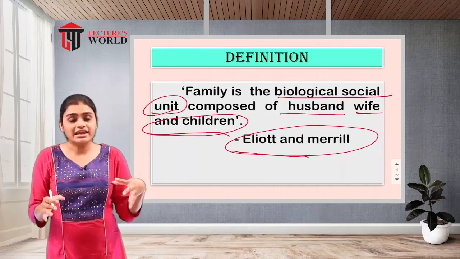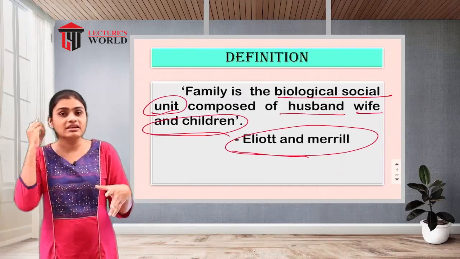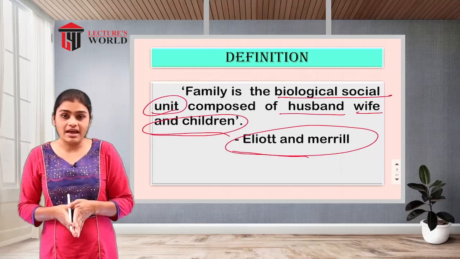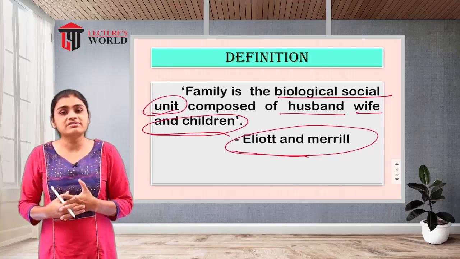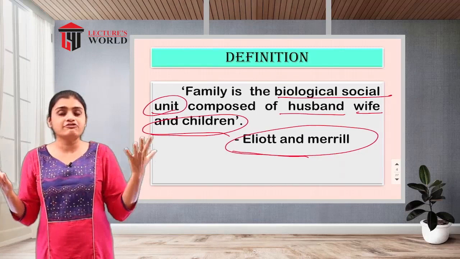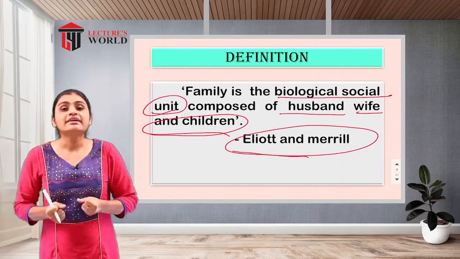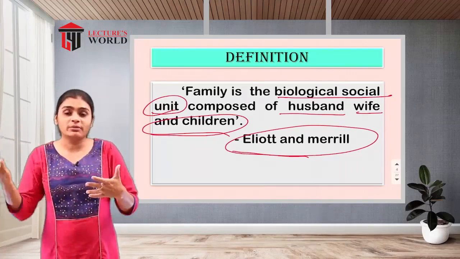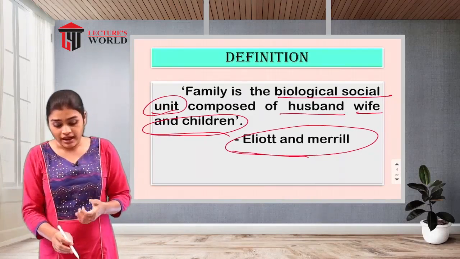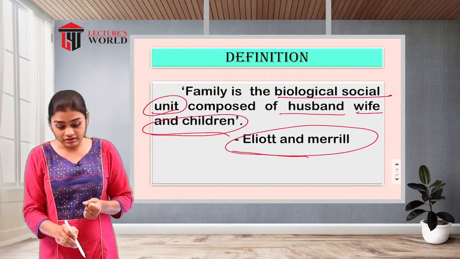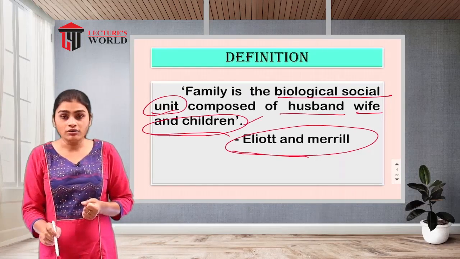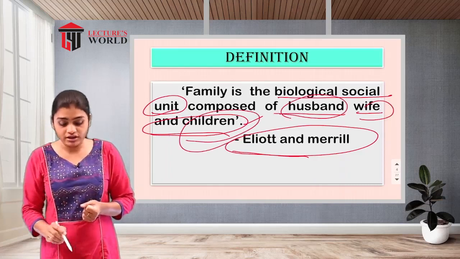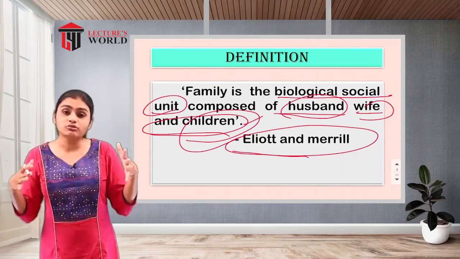These are the three main personnel of the family. It is a biological unit because the male and female are going to be involved in a sexual relationship, which is going to give birth to a new baby, and that is called children. This is how these three, husband, wife and children, will be involved, and that's why it is a biological social unit.